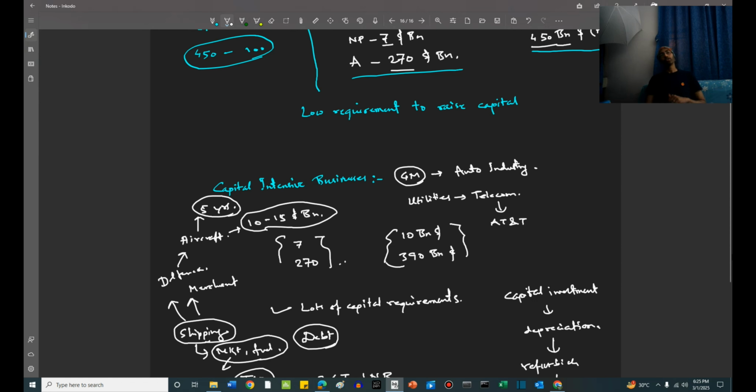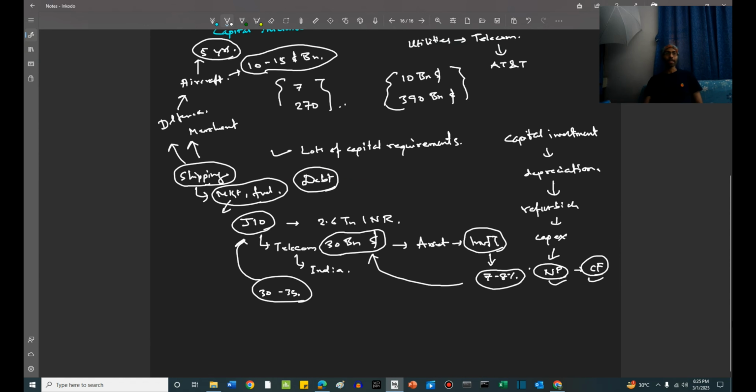You can understand that. So defense sector, merchant sector of shipping, both are cyclical and capital intensive, right? Another example can be mining industry. This is a very asset heavy industry. If you look at any of the mining industries, like coal, iron, lithium, they are all very, very asset intensive businesses, which means they are very capital intensive businesses. They require a lot of time to commission, excavation, and then refining. All these things require a lot of capital, a lot of time and all that. So this is also another example of capital intensive industries.